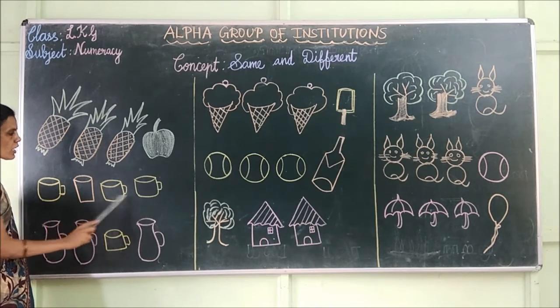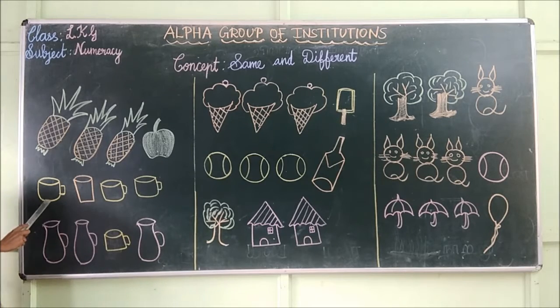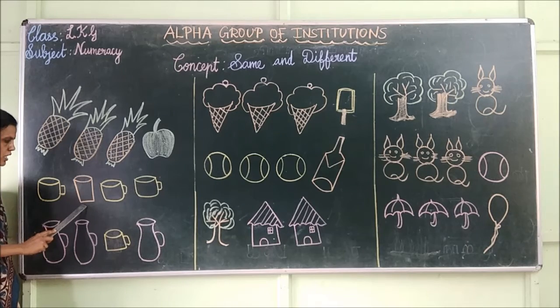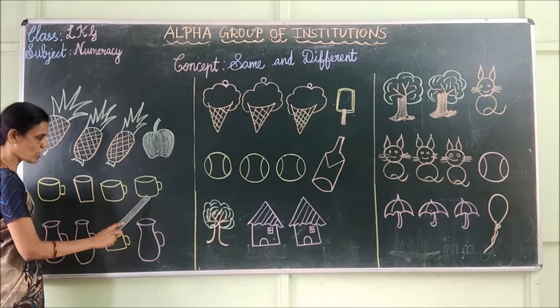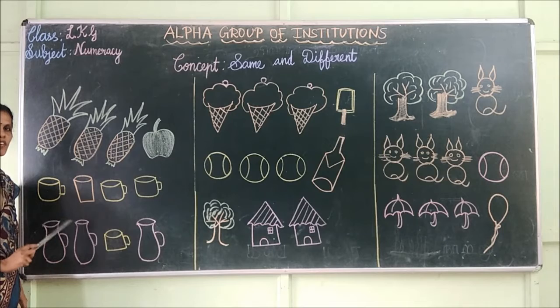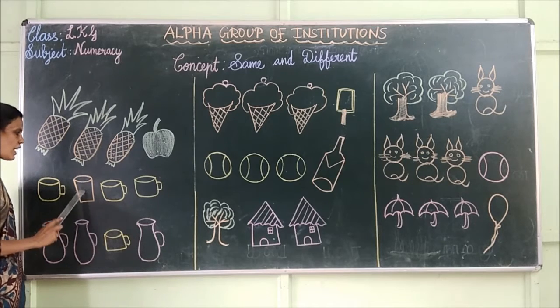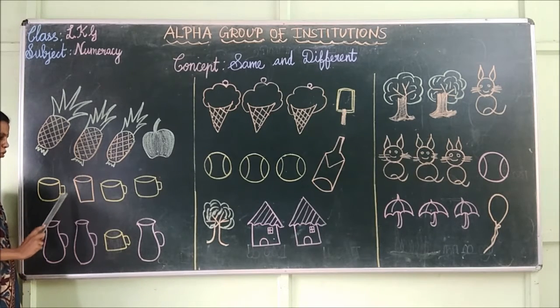Okay? Now come to the second group. See, here we have cup. Next one is glass. Other one is cup. This is also cup. Now, which one is different from this group? Yes, glass is different from this group.